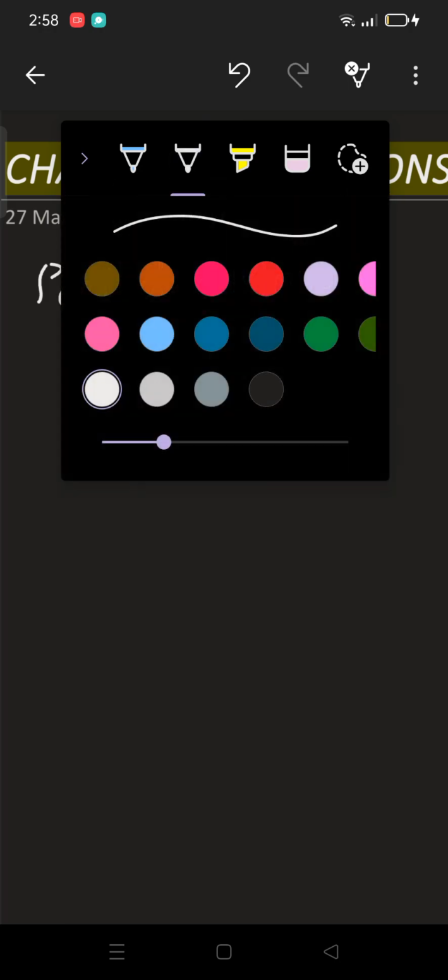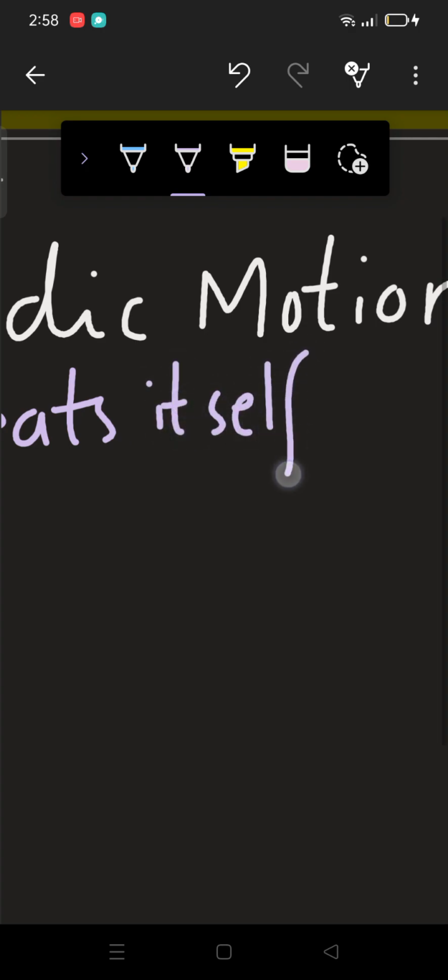So very simple, right? Repeats itself in equal interval of time.